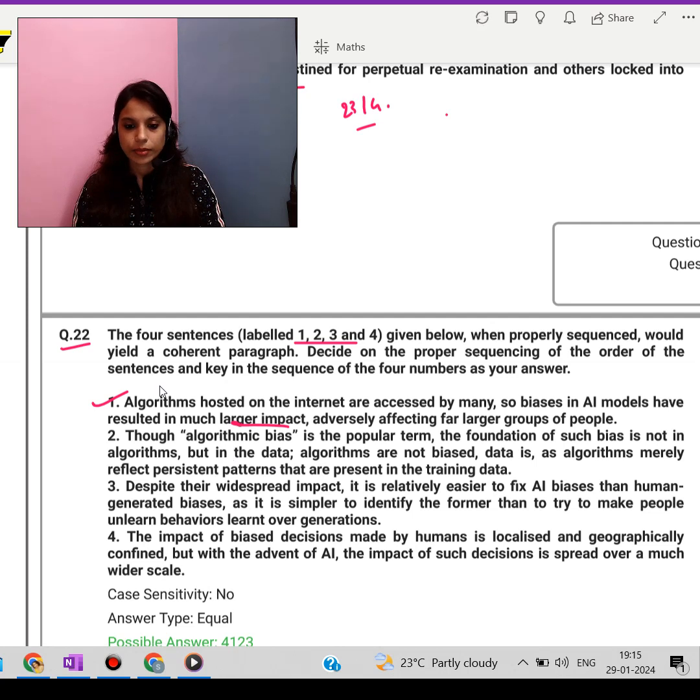Now the second line says, imagine the data as a pile of ingredients which is used to bake a cake. If some of the ingredients are spoiled, then the cake won't turn out well, right? So similarly, if the data that is used to create an algorithm is biased, then the decisions that it will make can also be biased. So that is what algorithmic bias is all about. Third one.